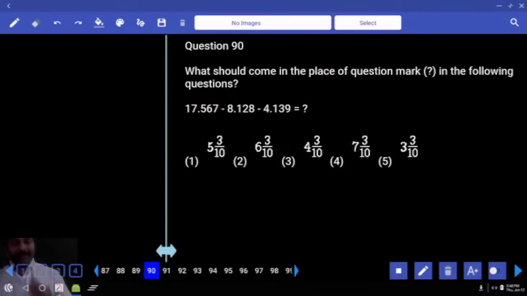Okay? Right. 8 plus 4, 12 taken from 17. First option.